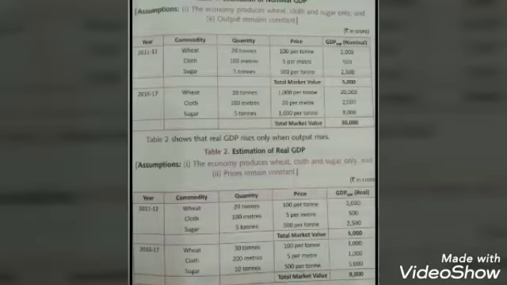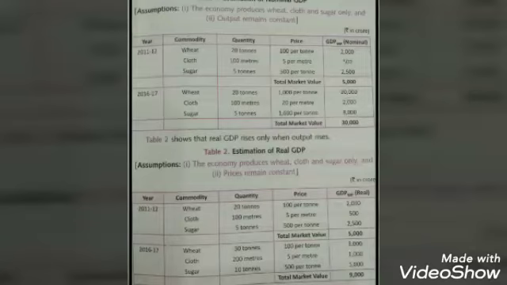So in 2011-12, the quantity of the wheat which has been produced is 20 tons and was sold at the price of rupees 100 per ton, which comes to GDP at market price as 2000. Then cloth, the quantity produced was 100 meters, sold at rupees 5 per meter, that comes to 500. And then sugar, which is produced around 5 tons, sold at the price of rupees 500 per ton, that comes to 2500. And if we see the nominal GDP of 2011-12, then the total market value is rupees 5000.